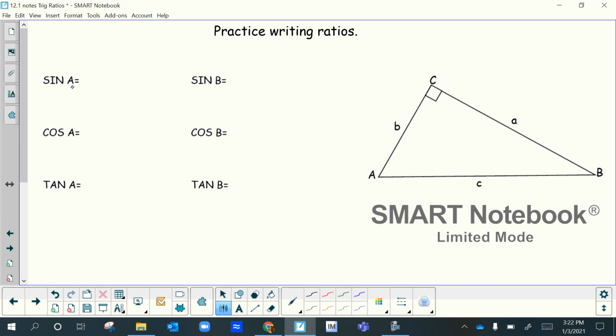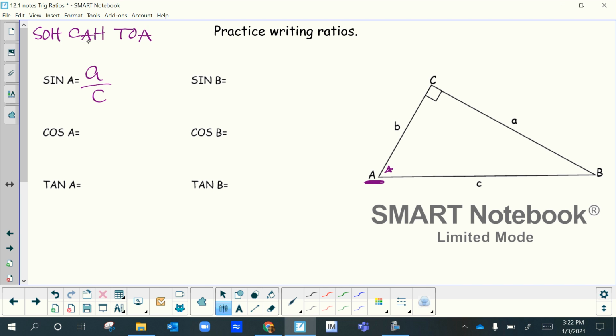So sine of A, so here's angle A right here. I'm going to use purple to work with this, just underline it in purple. So if this is my angle A, these are all in the first column. Sine of A would be, remember, opposite over hypotenuse. So this is going to be little a over little c. And cosine of A, and again, writing this out at the top so you don't have to refer back to it helps remember the order of the ratio.